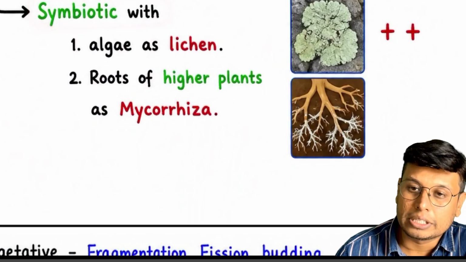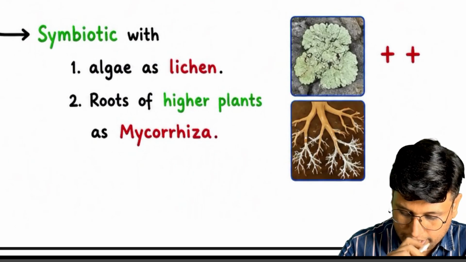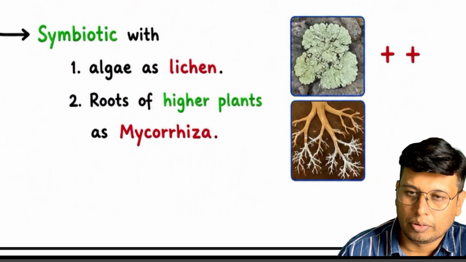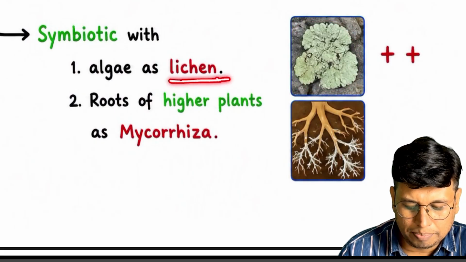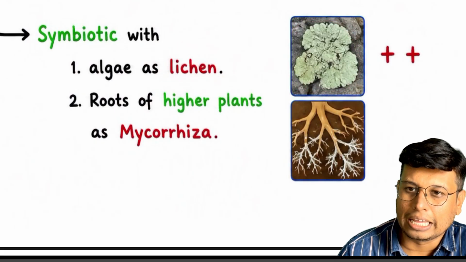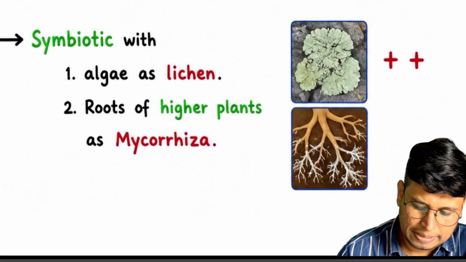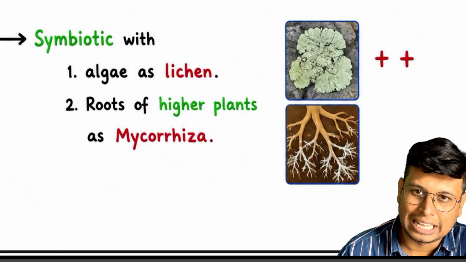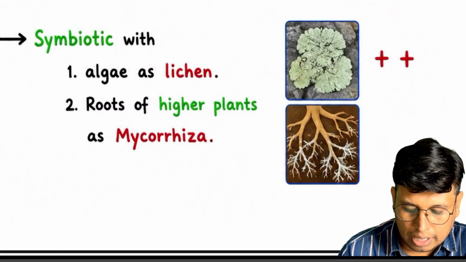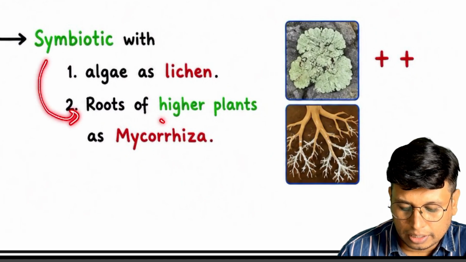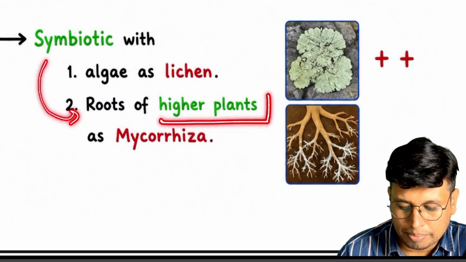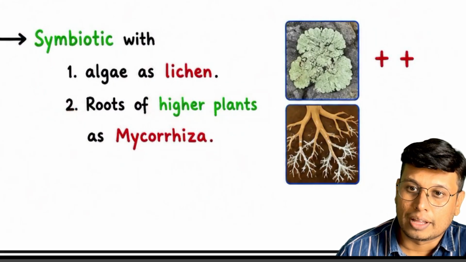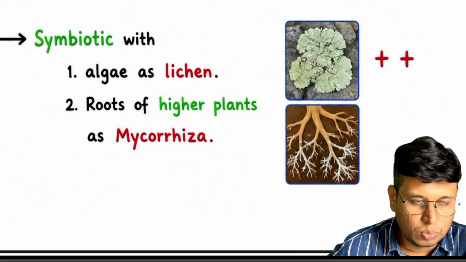Then we go with the symbiotic. Here we have two symbiotes. This is an alga. So algae plus fungi becomes lichen. You will study about this at the end of this chapter. There is a special topic called lichen. And the symbiotic collaboration with roots of higher plants is called mycorrhiza.